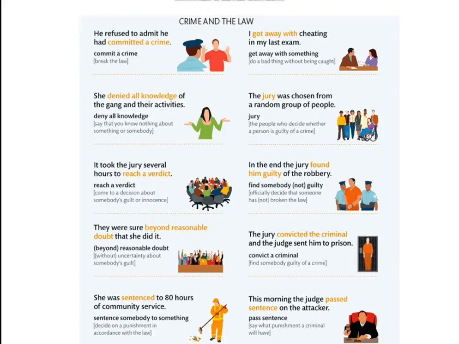The jury convicted the criminal and the judge sent him to prison. To convict a criminal means to find somebody guilty of a crime. This morning, the judge passed sentence on the attacker. To pass sentence is to say what punishment a criminal will have.